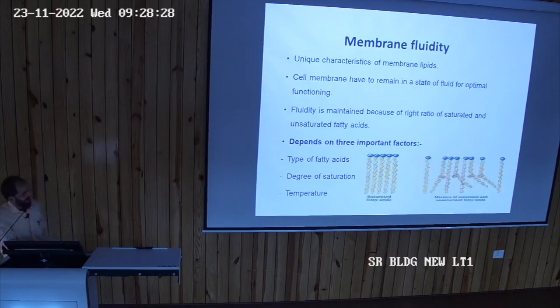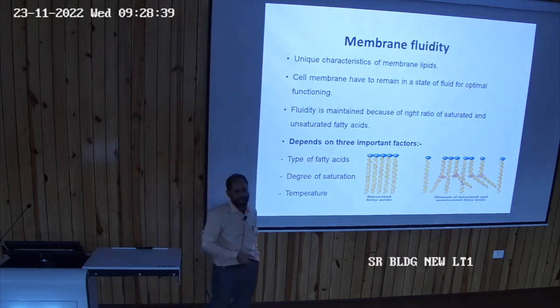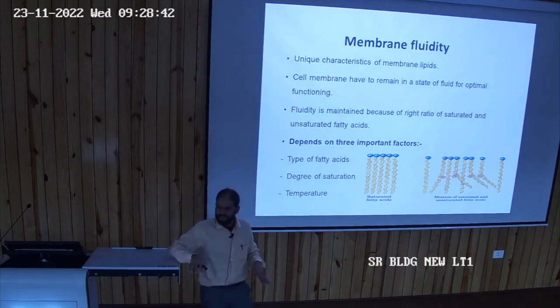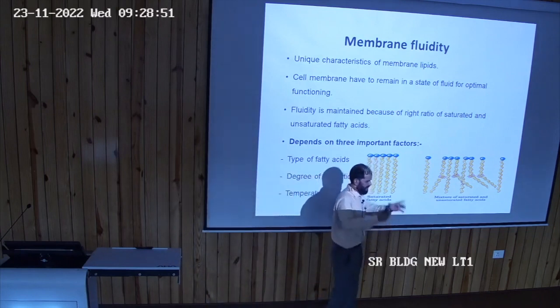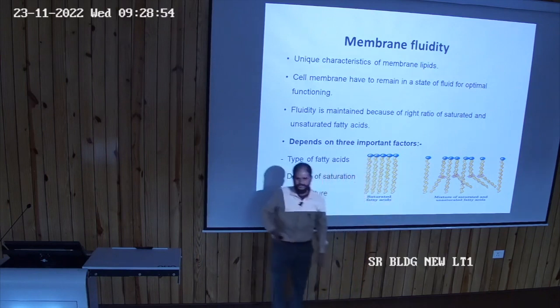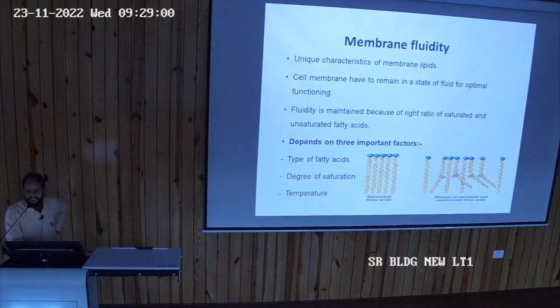You can see here, these are the fatty acids, arranged like this. Saturated fatty acids are straight, and unsaturated fatty acids are kinked. Kinked ones make the membrane more fluid, it can dance in the fluid, but the straight saturated fatty acids pack compactly. So saturated fatty acid decreases the fluidity. And if you increase the temperature, what will happen to the fluidity? It will increase. So it depends on the temperature also.